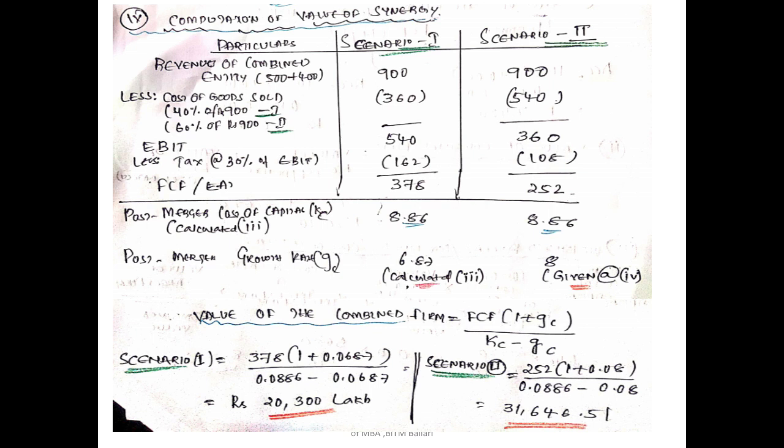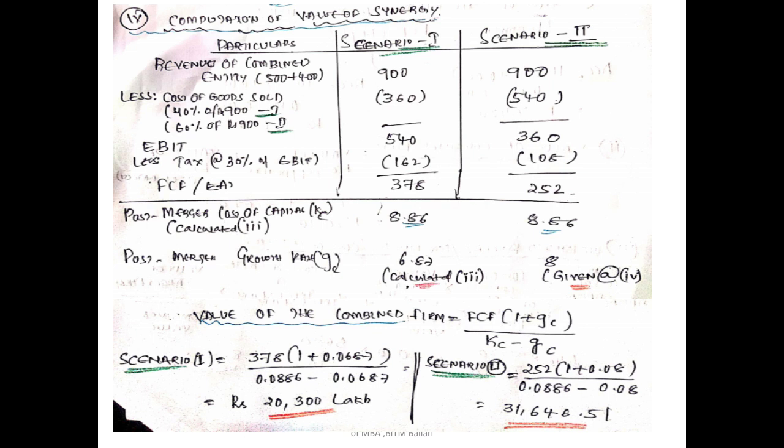For scenario 1, what is the revenue that has been given? The combined revenue, if both the firms work together after the merger, is 900 lakhs, and the revenue remains the same in scenario 1 and scenario 2. Then the synergy benefit: less the cost of goods sold, which would be 40% of the revenue in scenario 1.